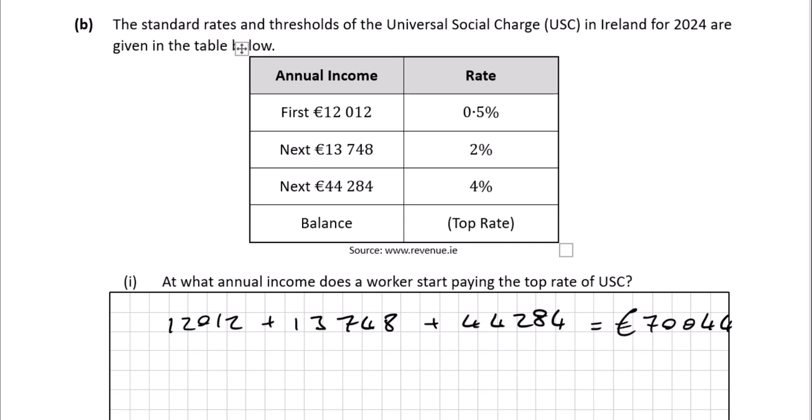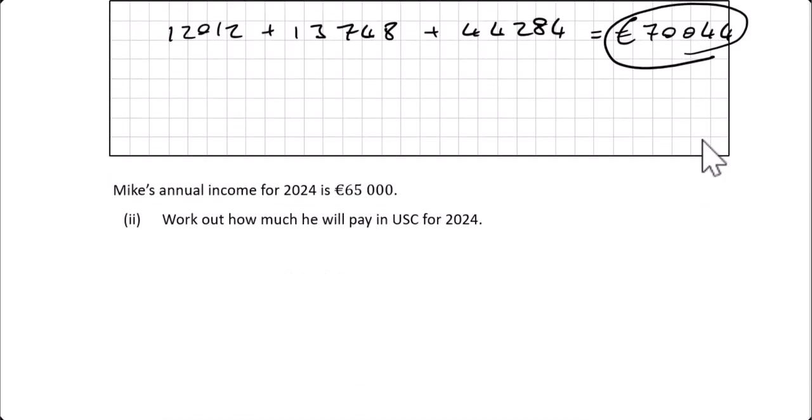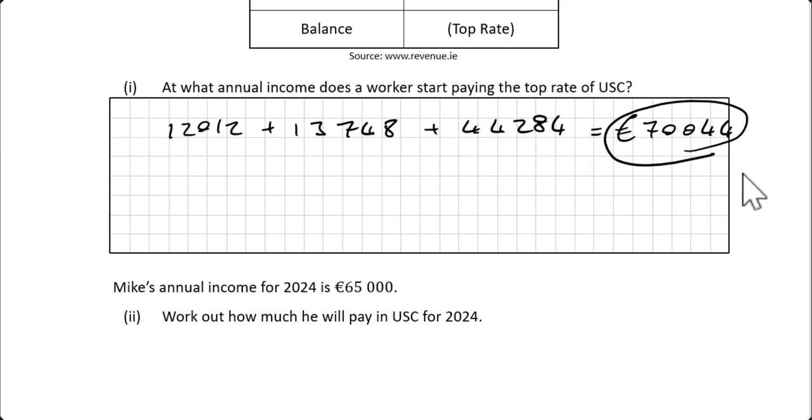So you need to earn this amount before you reach the top rate of USC. And that's it for part 1. Okay, let's have a look at part 2. Mike's annual income for 2024 is €65,000. Work out how much he will pay in USC in 2024.